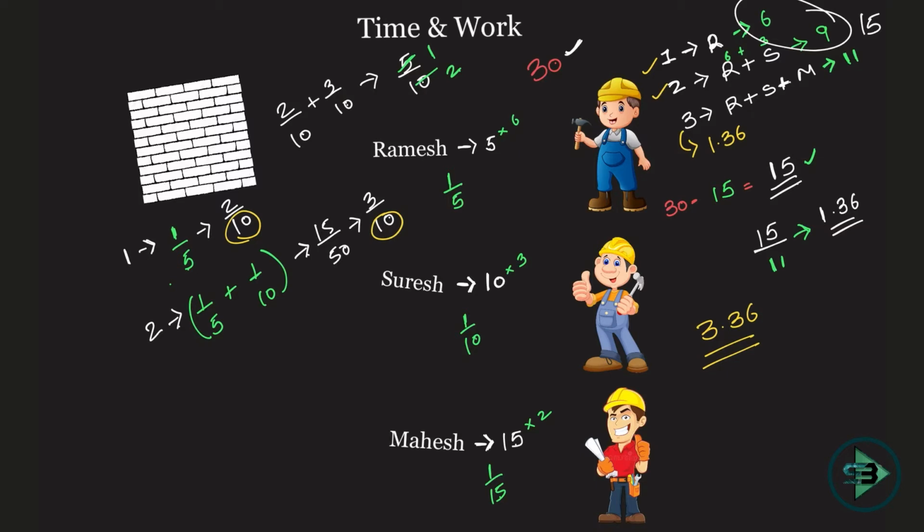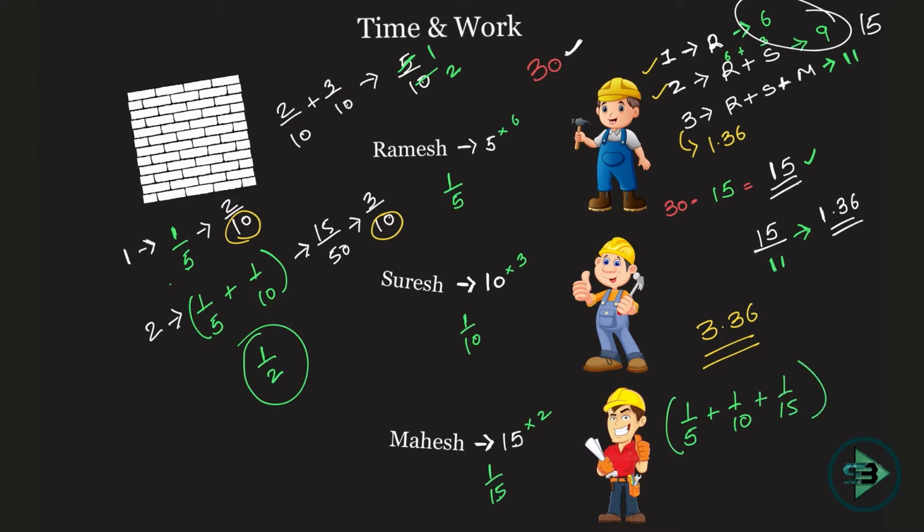Correct. The reciprocal method says the same. Half of the work is done. So half is remaining now. Now half of the work you're supposed to do, and who is working now to do this half of the work? All the 3. Okay, and if all the 3 work, what is the amount of work that will be done in one day? So Ramesh will do this, Suresh will do this, and Mahesh will do this. Okay, in one day, if they are working together.